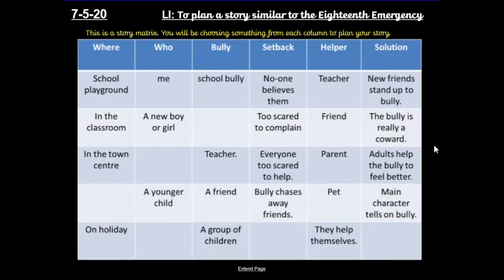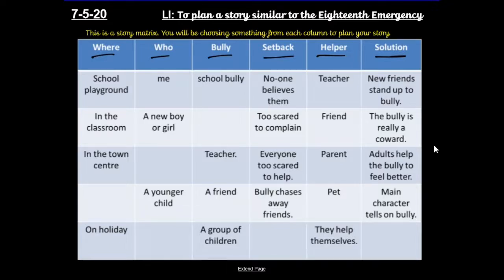Now then, this is a story matrix, and you'll be choosing something from each column to plan your story. So we've got where it took place, who is a bully, what the setback is, what the problem is, who is the helper, who might help in that resolution, and then the solution, which is definitely what happens at the end. You'll notice there are some blank spaces, so if you've got a really good idea, you could use your own ideas as well, apart from in the helper column, in which case you need to use one of these. So a story matrix is here, and this links directly to the plan.